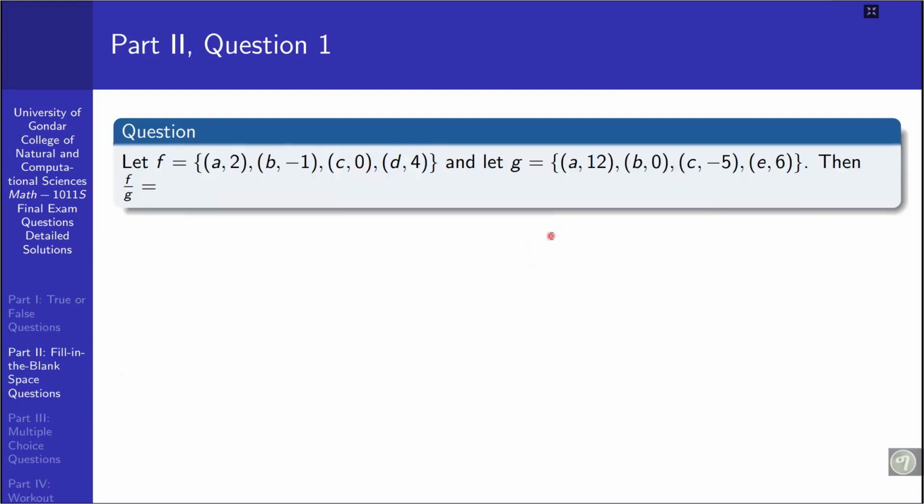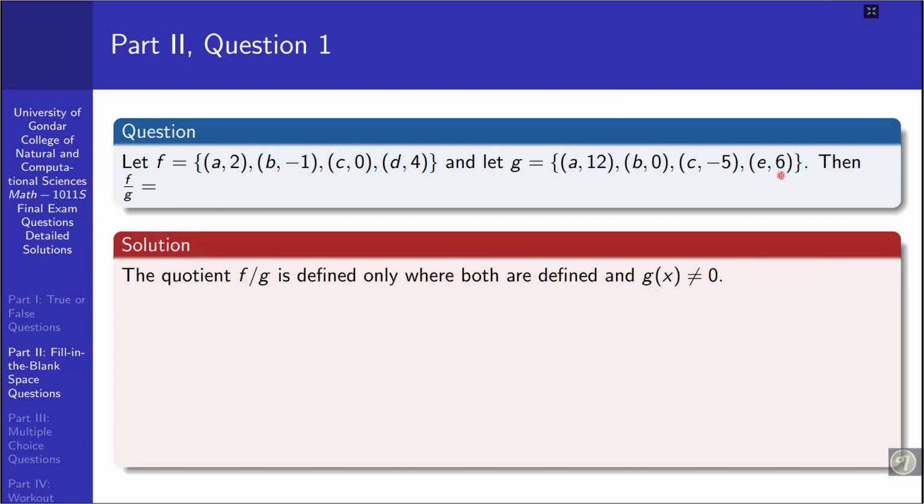Okay. Part 2, that is fill in the blank space. Given these two functions f and g with their corresponding components, what we are asked here is just to calculate f over g. That is an operation of functions. Function f contains a to 2, b to minus 1, c to 0, and d to 4, and g has a to 12, b to 0, c to minus 5, and d to 6.